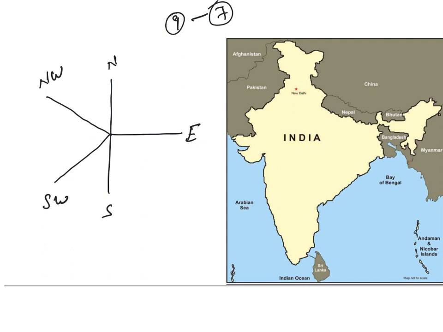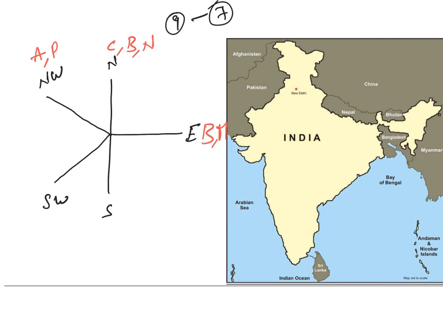The countries in the northwest are Afghanistan and Pakistan. The countries in the north are China, Bhutan, and Nepal. The countries in the eastern direction, eastwards of India, are Bangladesh and Myanmar.